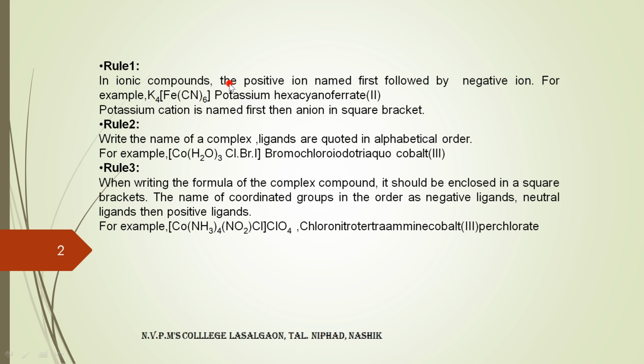In the naming of such a type of complexes, the positive ion is named first, then the negative ion. If we take the example of K4[Fe(CN)6], here we first count the charges on each ion. Cyanide has a minus charge, and there are 6 cyanides, so minus 6. Potassium has a plus 1 charge, and there are 4 potassium, so here are 4 plus charges.